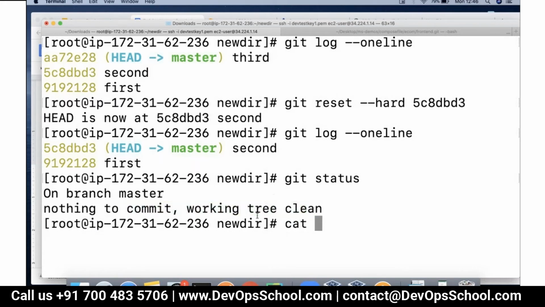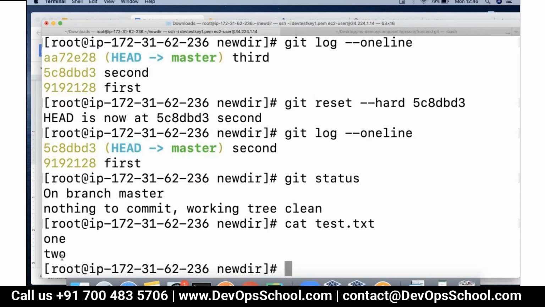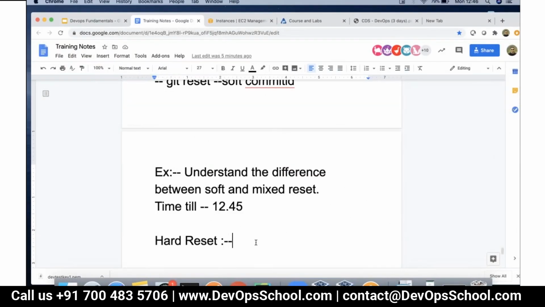So what really happened is all the commits and all the content that you had is also gone. The content was retained earlier, right? Now it's not even retained here. So if you check the status of the file, look, there is nothing third written in here, right? So hard reset removes all the commits and the content too.